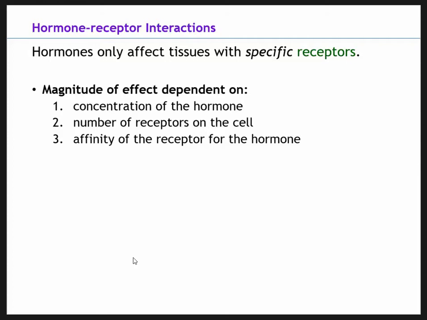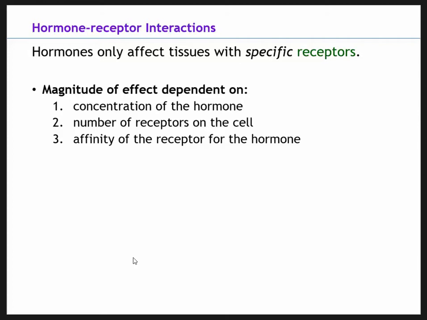So number of receptors on the cell. We'll talk about with testosterone how the more trained we are, so if we lift weights, we actually have more testosterone receptors, especially males. So more testosterone receptors, and that's just to bind the testosterone hormone. And so the greater number of receptors on the cell results in an increased likelihood that we're going to have more binding of that hormone. So we're going to have a greater effect.